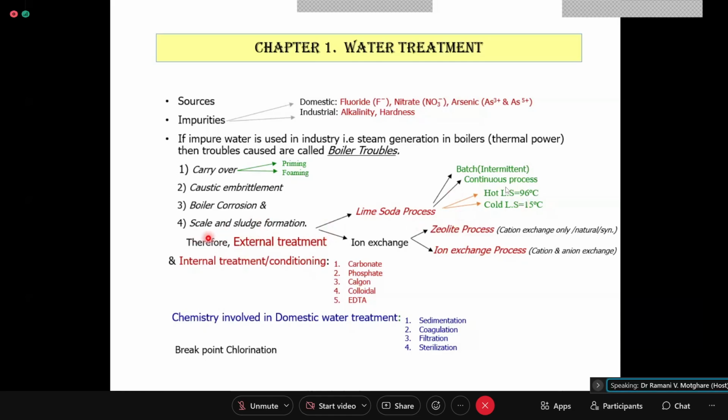Okay, so we have seen till this part what are scale and sludge formation, what are the disadvantages, and how you can remove or avoid scale and sludge formation. So this much part of our syllabus, or this chapter, has been completed. Now today we are starting with the external treatment. The external treatment is classified into two. First one is the lime soda process and second one is the ion exchange process. So first we will see what is the lime soda process.